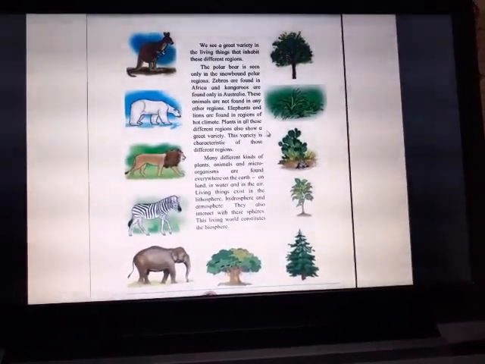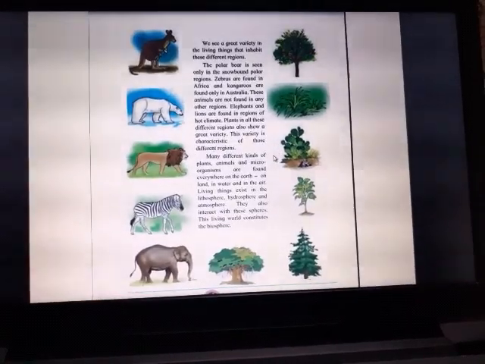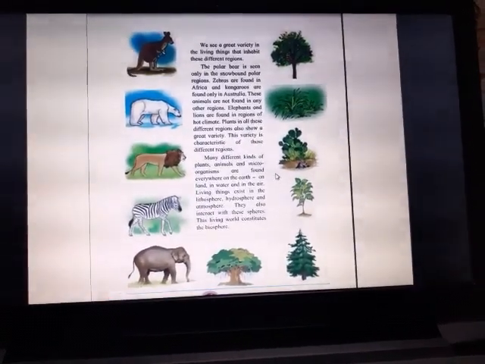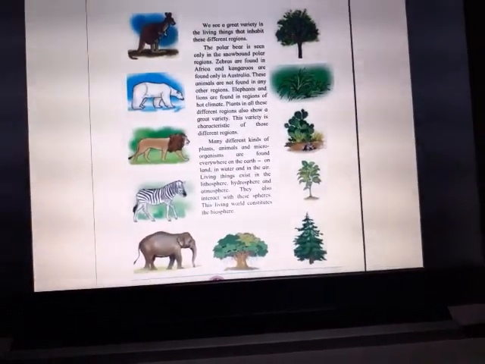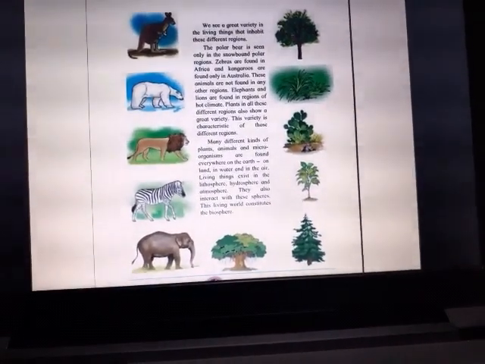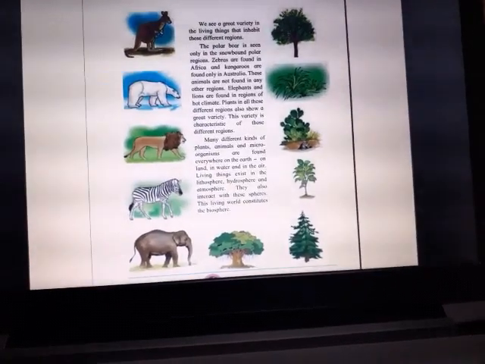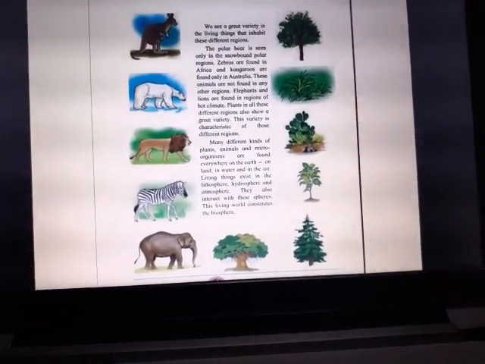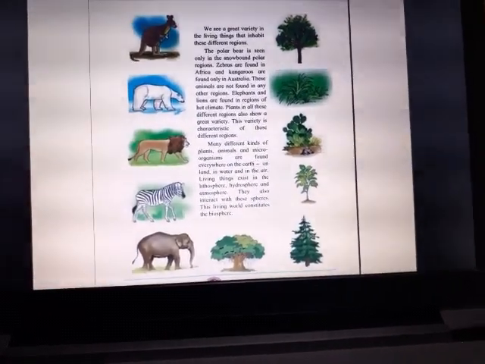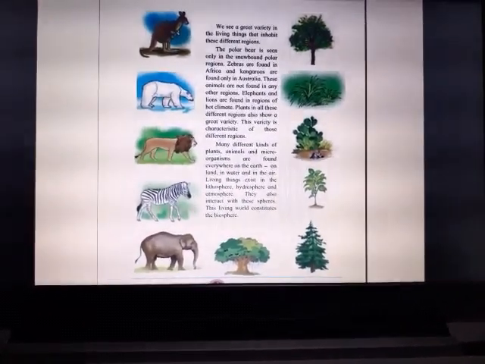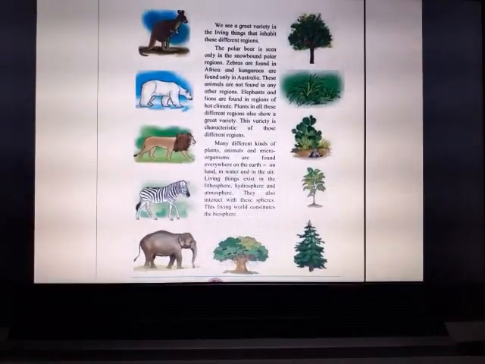I hope you have understood the lesson, children. You have to read what I have taught you today, plus you have to revise the whole lesson. Fine? This is very interesting. And if you get pictures of these animals, you can stick them in a notebook, or you can stick them on one page and write the information on the page, and you can put it in your geography activity file. Okay.